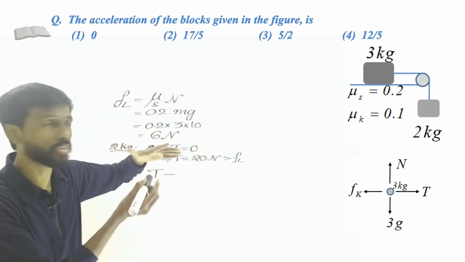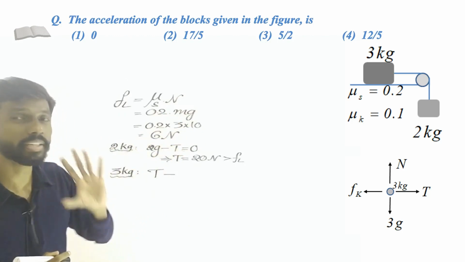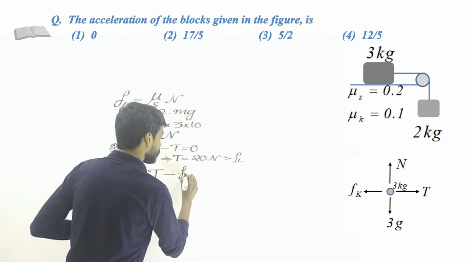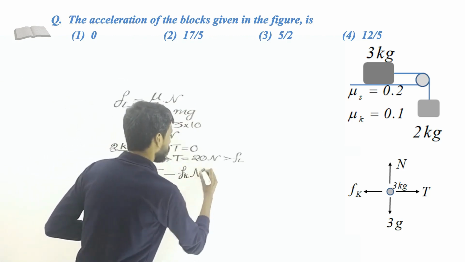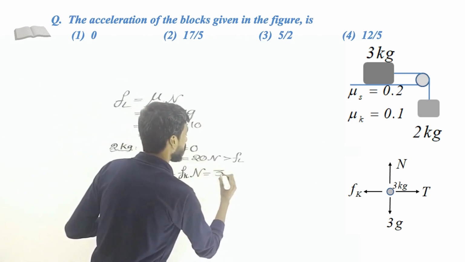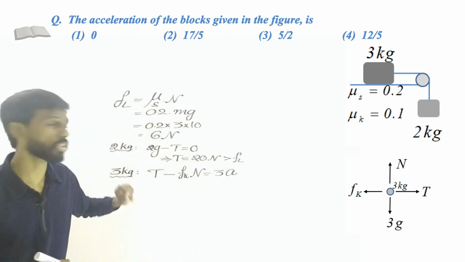There is a relative motion between the block and the surface. That means we have to use the kinetic friction formula. What is the kinetic friction formula? So that is Fk multiplied by N. That equals mass times the acceleration, 3 multiplied by the acceleration of the block. So let us take it as a. So kinetic friction we have to use.